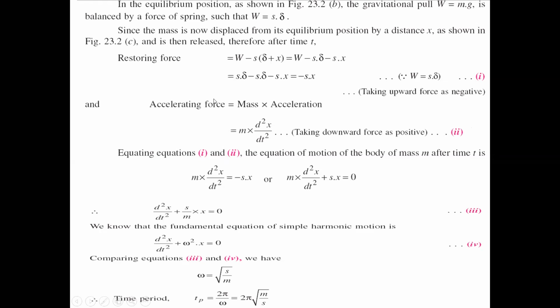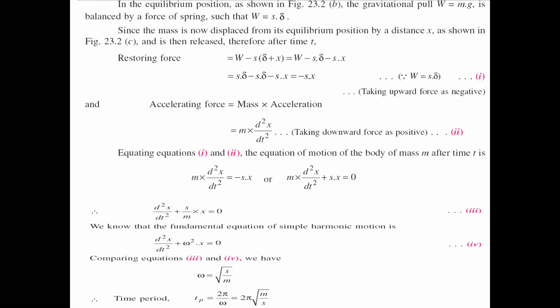Because the restoring force is minus sx, and the accelerating force is m into d square x by dt square; both are equated. So m d square x by dt square plus sx equals 0. Then d square x by dt square plus s by m into x equals 0. Let us take this as equation number 3.